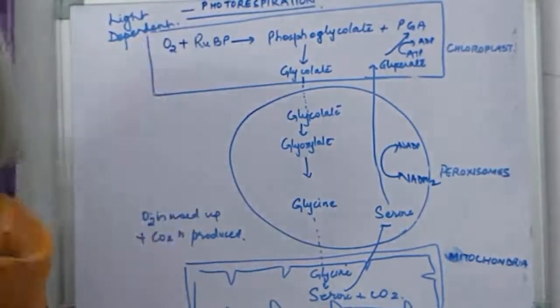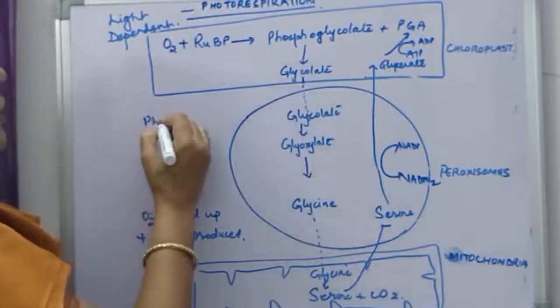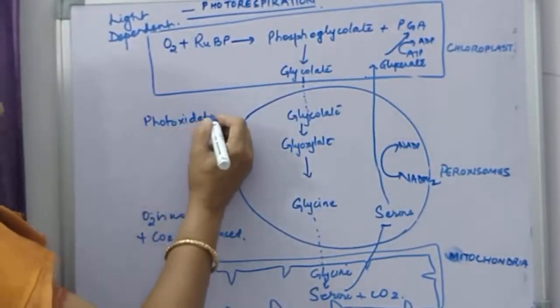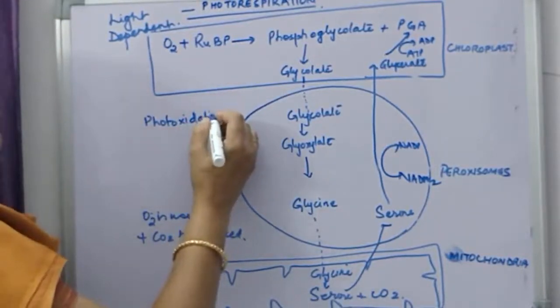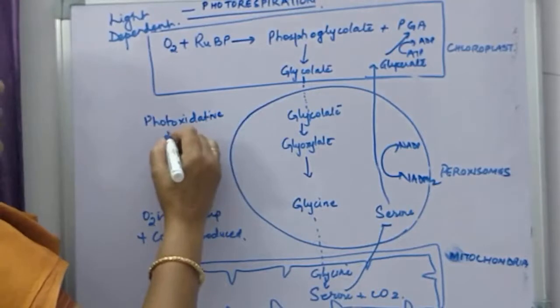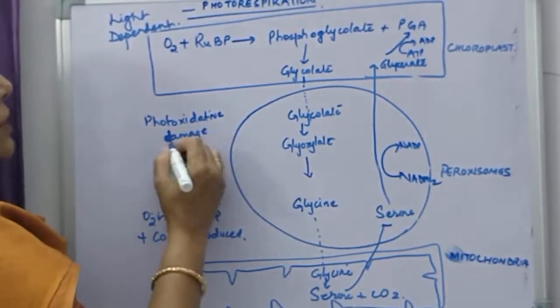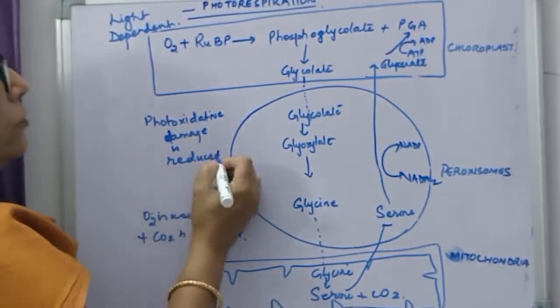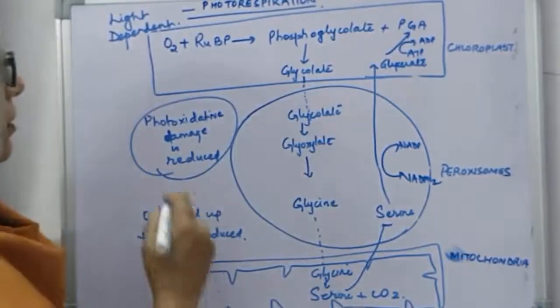And we have studied the useful role of photorespiration, that it helps in protecting the plant from photooxidative damage. Photooxidative damage is reduced in the plant.